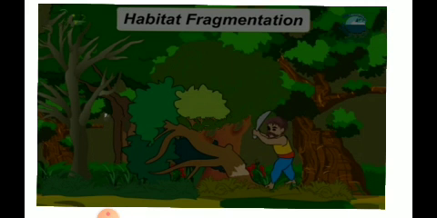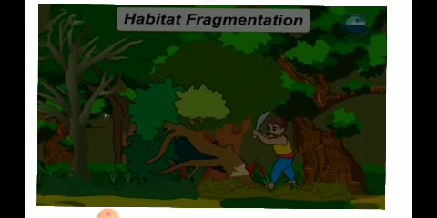So now the next human activity. As we all know, man is cutting down the forest for his benefit. Now as he is cutting down the forest, what happens?